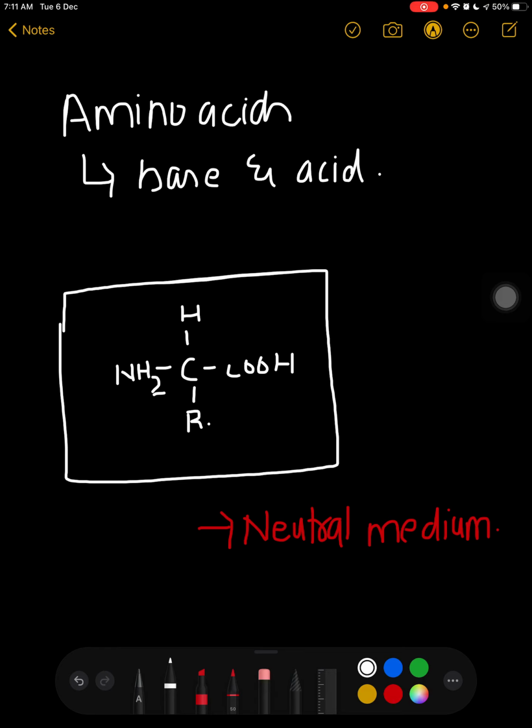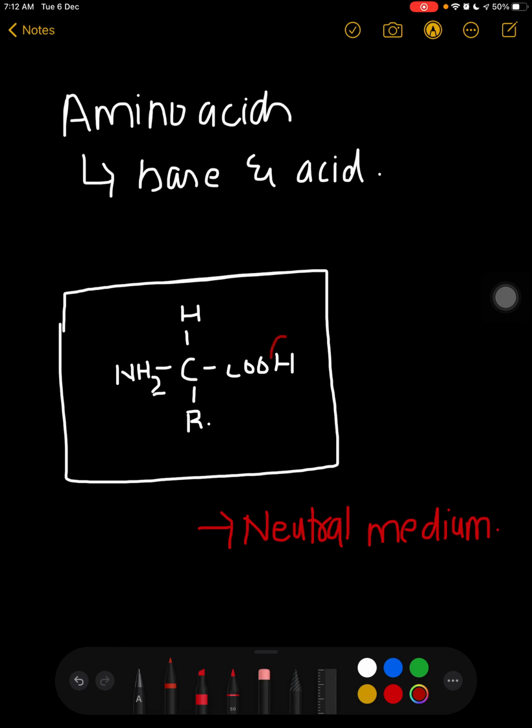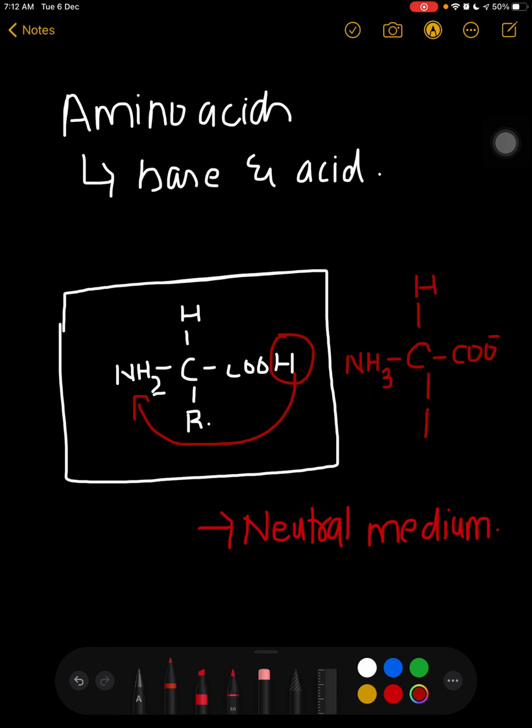What will happen is that the H from this acid will move to NH2, and this structure will be formed: CH, COO minus, NH3 plus and R.